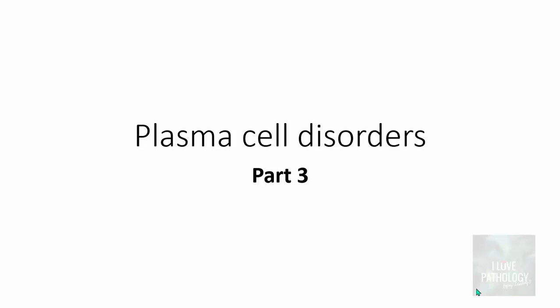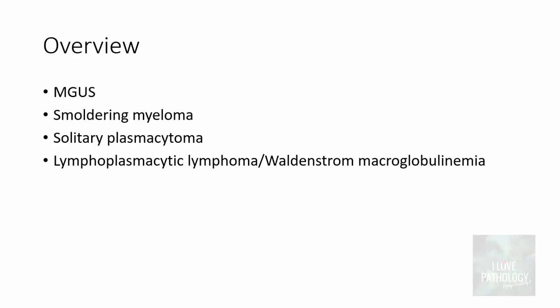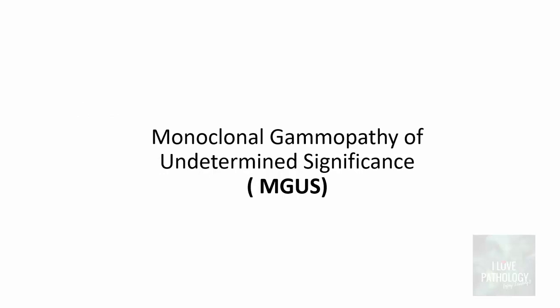This is part 3 and the final part of the plasma cell disorder series. In the last two parts, we discussed the general aspects of plasma cell disorders. We discussed in detail multiple myeloma, the etiopathogenesis, and the lab diagnosis of multiple myeloma. In this part, we will learn some important features of other monoclonal gammopathies like MGUS, smoldering myeloma, solitary plasmacytoma, lymphoplasmacytic lymphoma or Waldenstrom macroglobulinemia.